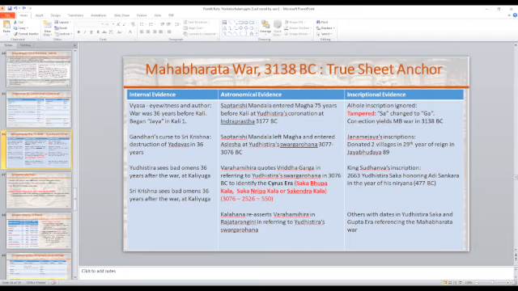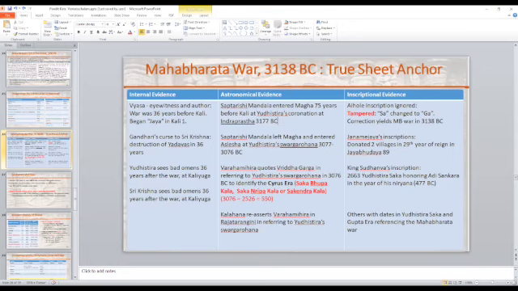Okay, so the movement of the Saptarishi Mandala is also used to corroborate and validate dates, because we know that it stays in a nakshatra for 100 years before it moves to the next nakshatra.